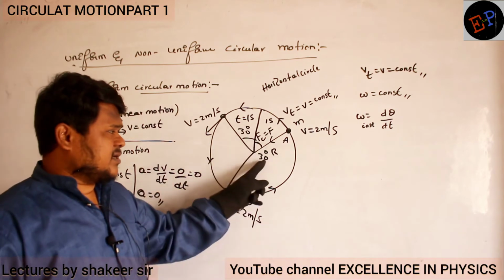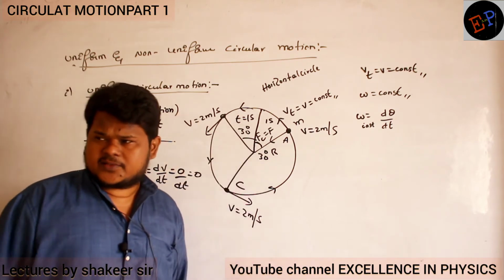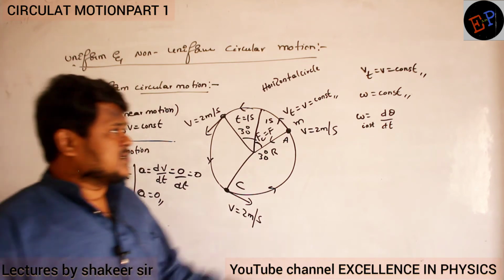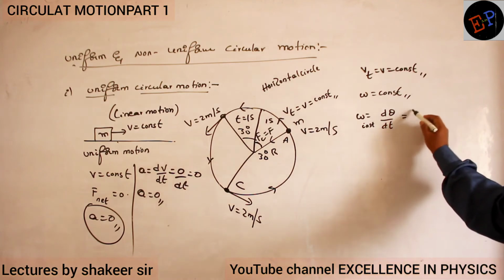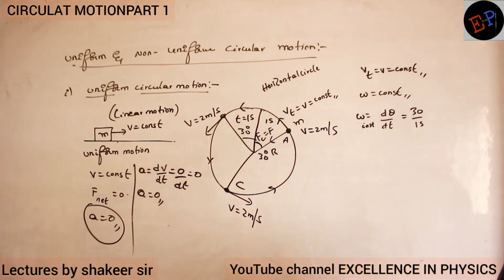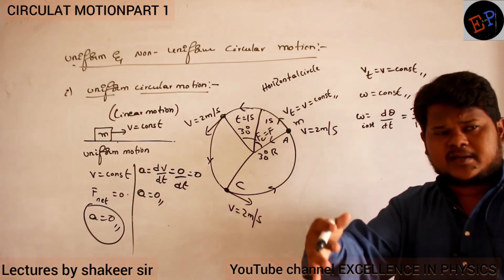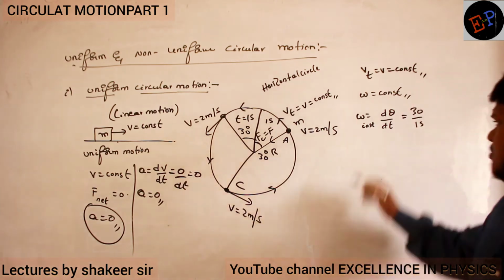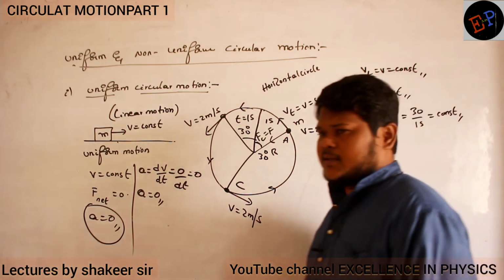So can I say omega is a constant? Because it is covering the same angle in the same time, 30 degrees in 1 second, everywhere. Definitely angular velocity is a constant.